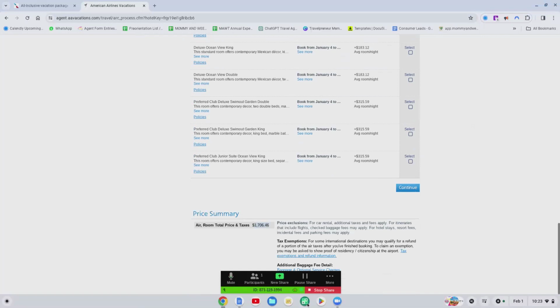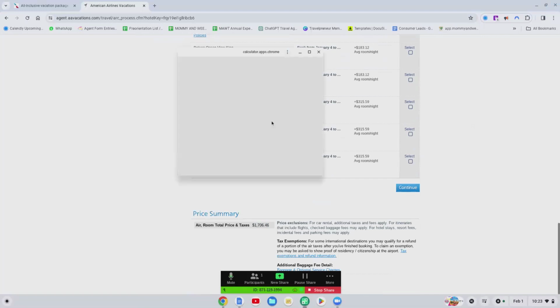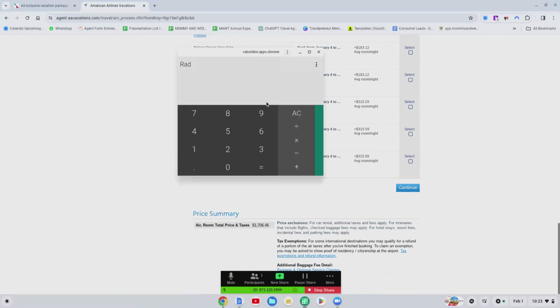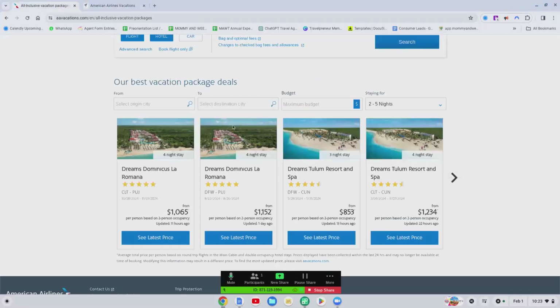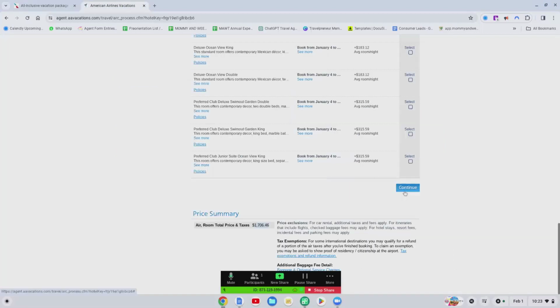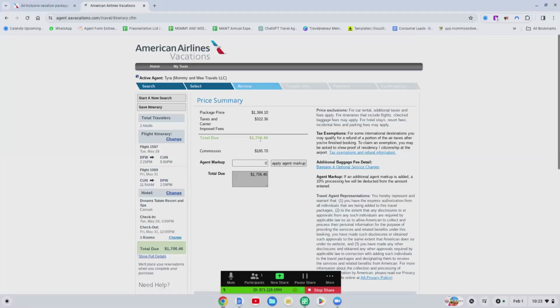Let me jump into my calculator. Paste that. 1706.46 divided by 2. It is 853.23. All right. So the pricing is still the same as what is over here in this screen, which is great. Okay. So let's go ahead and hit continue and see what the commission is. All right, so commission is $185.